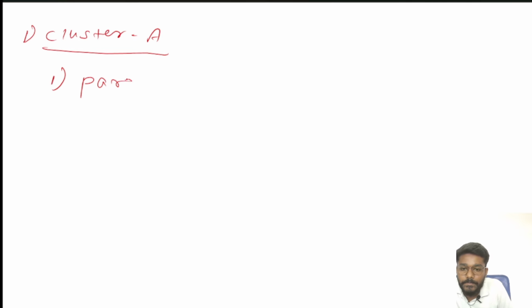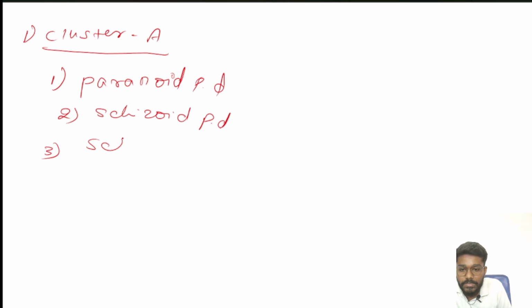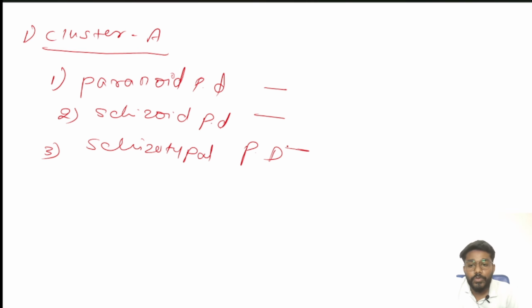You can repeat along with me: one is paranoid personality disorder, one is schizoid personality disorder, and one more is schizotypal personality disorder. I am going to tell you some words. You have to fix them in your mind, and whenever the question comes, you just apply those words.